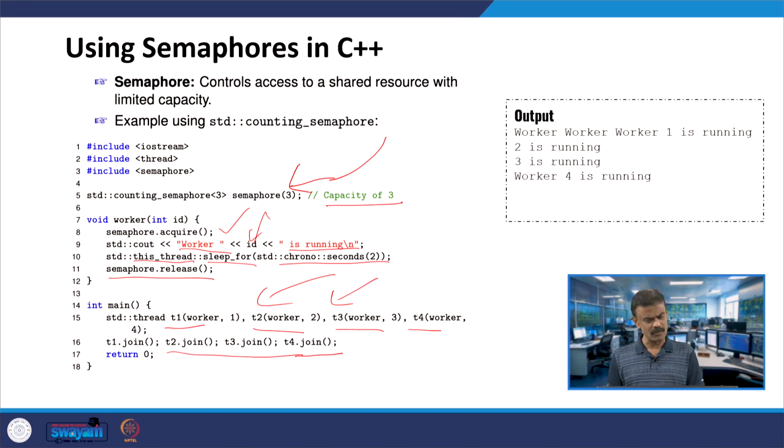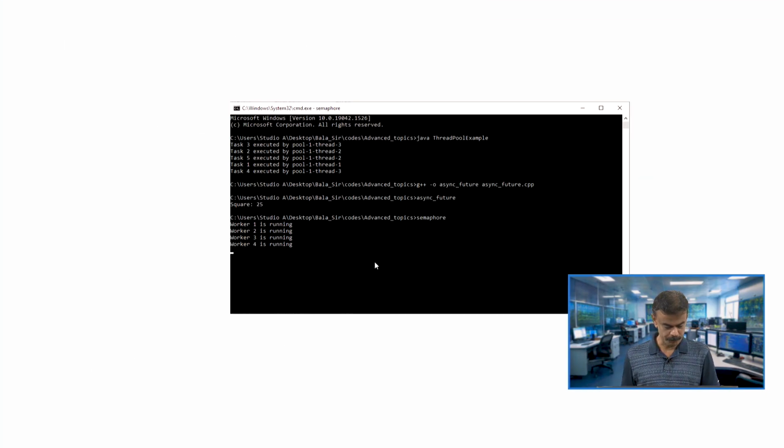So how can we fix this? We can fix this using the mutex, which we are going to see. But before that, we can run this code in C++. Yeah, here you go.